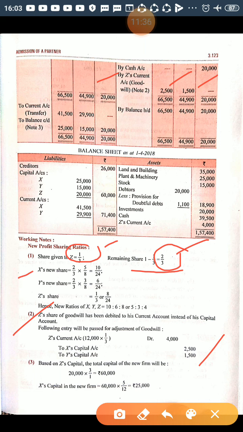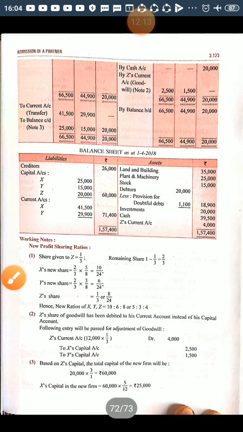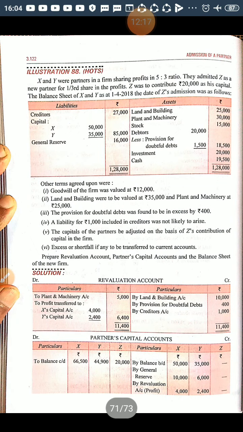So X's new share is 2/3 multiplied by 5/8, 10/24. Y's is 2/3 multiplied by 3/8, that is 6/24. Now Z's 1/3 can be made to denominator 24. We will multiply 8 to the numerator and denominator, it becomes 8/24. Now the new profit sharing ratio will be 10:6:8 or 5:3:4, right? Now all the adjustments are done, but now we have to calculate everything.